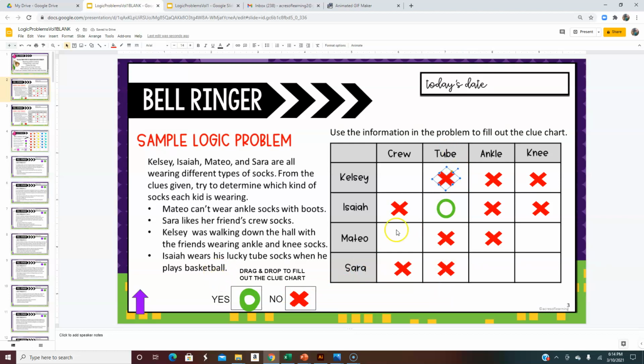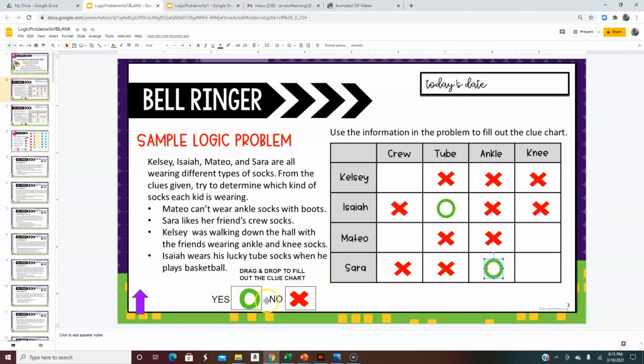So by just answering that one yes with a green circle, we can put another bunch of X's to fill in our chart. And what you're going to look for is another column or row that is filled in with only one missing part, because we know that if there's 3 X's, the only thing that's left would be a green circle. So that means that Sarah is wearing the ankle socks.